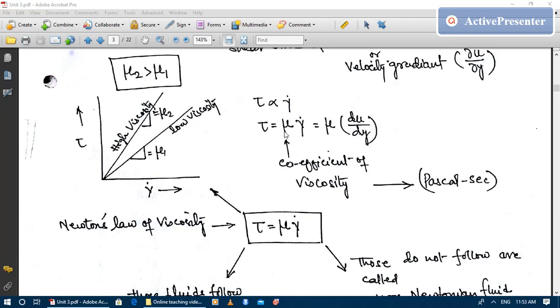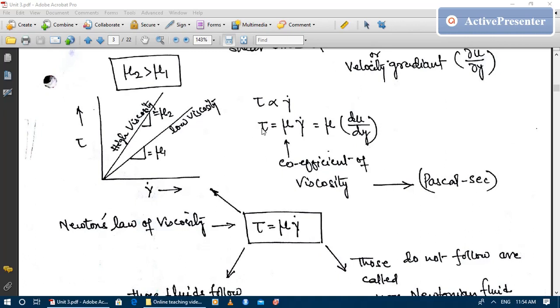Sometimes it is referred to as mu. In some other literature, you will find the notation eta also. Both are used very much, and the unit of viscosity is Pascal second. There are several units like stokes, centistokes, but the SI unit is the Pascal second.